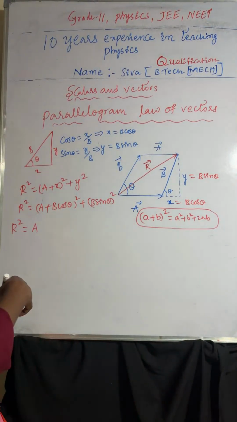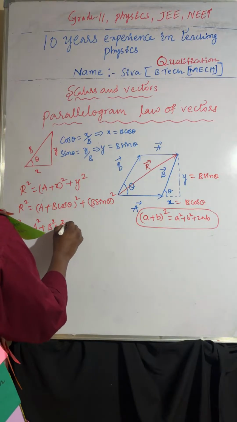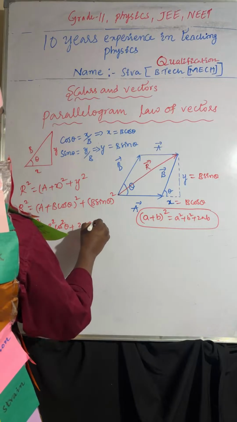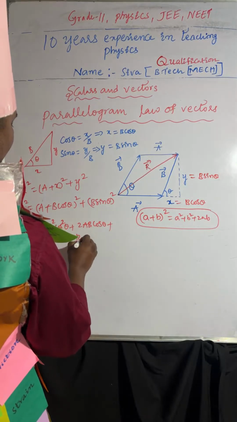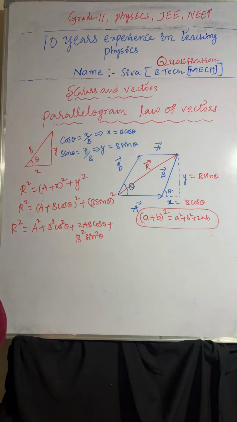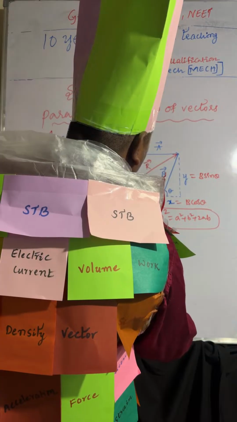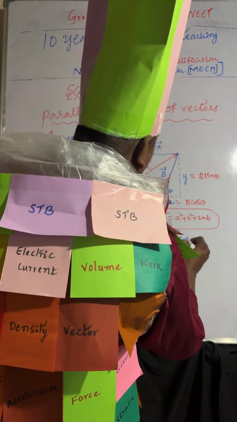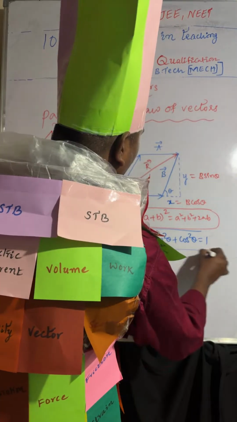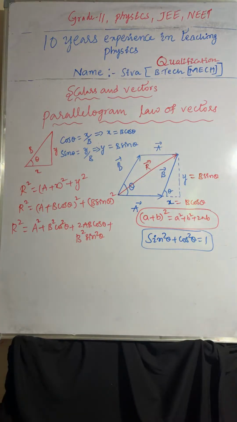So same, a square plus b square cos square theta plus 2ab cos theta plus b square sin square theta. So we know sin square theta plus cos square theta equal to 1. Understood? Is it clear?